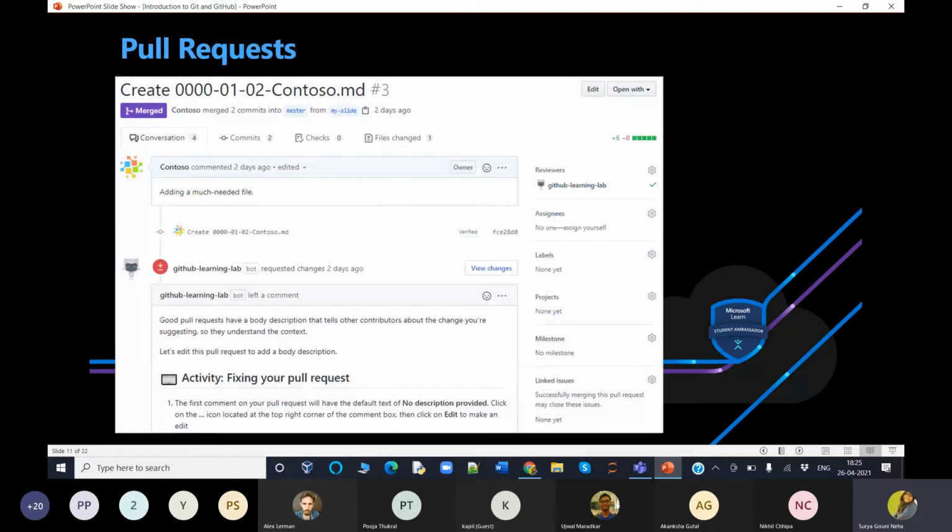And next, the most important thing, pull requests. A pull request is such an action that it's really very important while performing software development or collaborating with many students on a common software. A pull request is the most important mechanism. So what is a pull request?